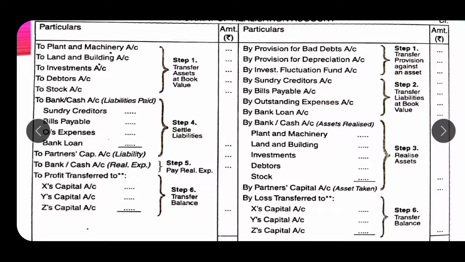And the next step is to transfer the provisions created against these assets. If in the balance sheet or in the question the provisions are also given against these assets, then these should be written on the credit side. So here, like by provision for bad debts, by provision for depreciation on any asset, or by investment fluctuation fund, any fund created against any asset, their book value should be written on the credit side.